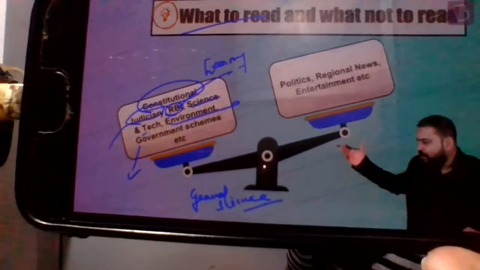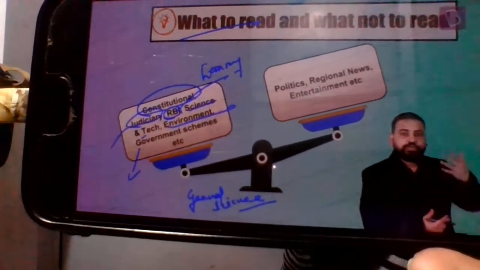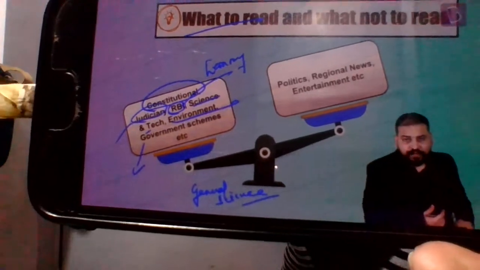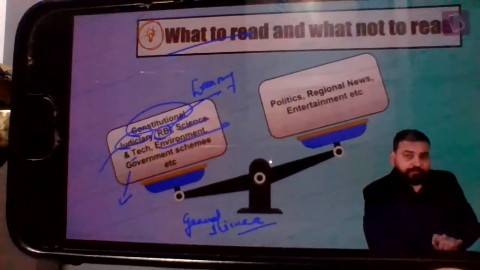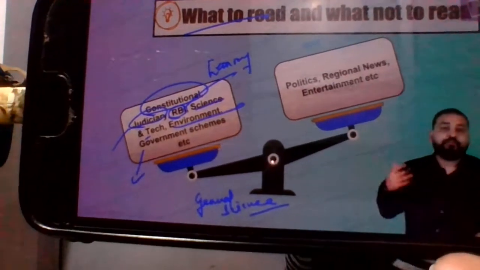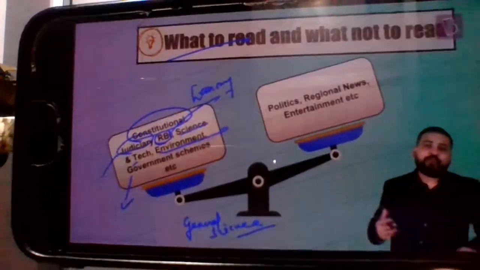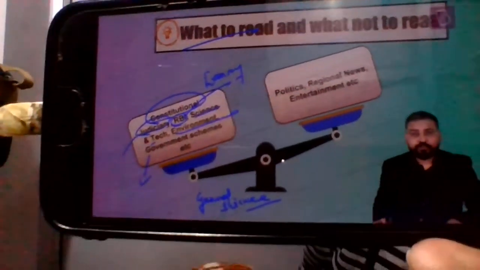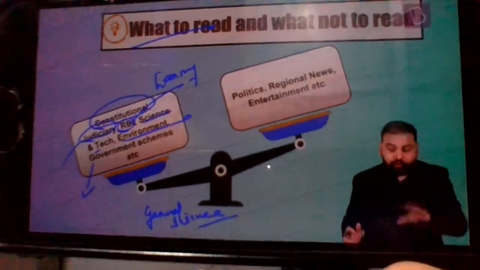Government schemes. Now you can see, for example, our Prime Minister recently went to Kashi, and the renovation of Kashi as it has happened, that was one of the urban infrastructural programs. Similarly, so many places your metros are coming, bullet trains are coming. These all are what? Infrastructural projects. But then there are schemes related to women, related to scheduled castes, scheduled tribes. So we need to know about them.